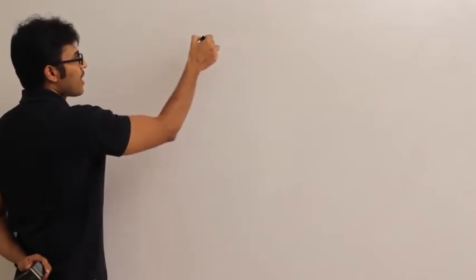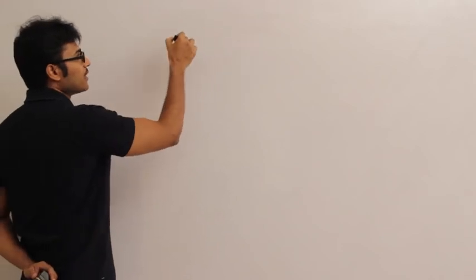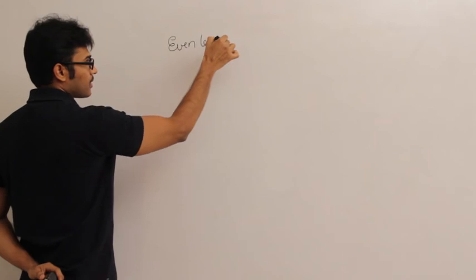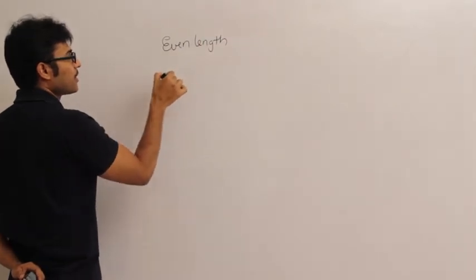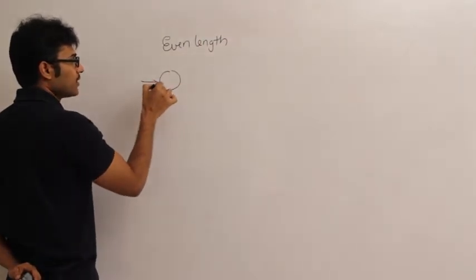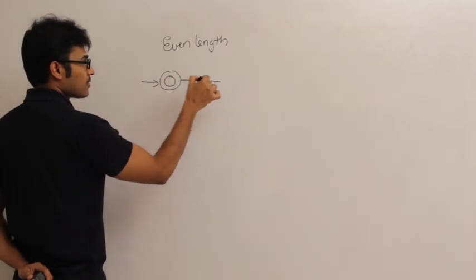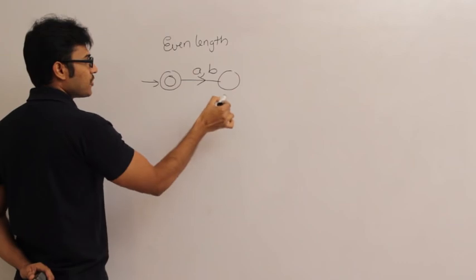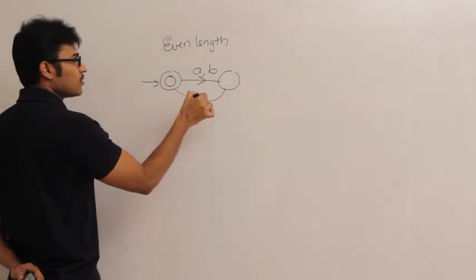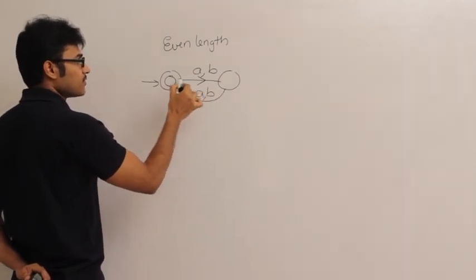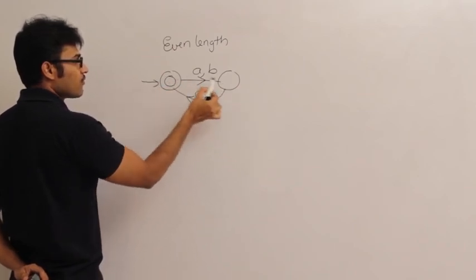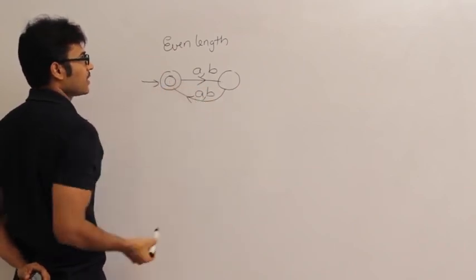Let us say I want to accept the set of all strings of even length over a comma b. 0 length I have to accept it, 1 length I should not accept, 2 length I should accept, 0, 1, 2, 3, 4, 5, 6, 7, right?